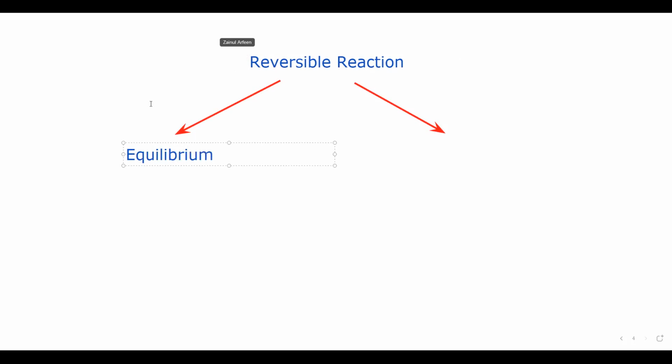The term equilibrium means balance, or not in equilibrium, or shifted equilibrium. What is the meaning of equilibrium, shifted equilibrium and not in equilibrium?